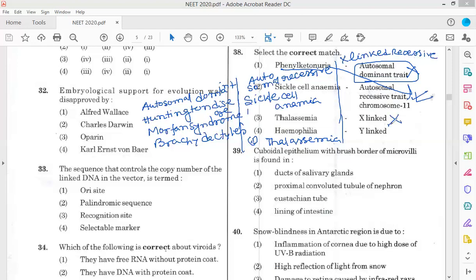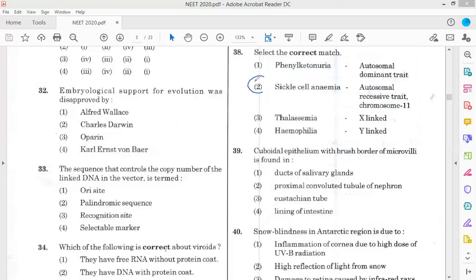No, thalassemia is autosomal recessive. Hemophilia is Y-linked? No, hemophilia is X-linked recessive. So option 2 is the correct answer. These two, sickle cell anemia, autosomal recessive.